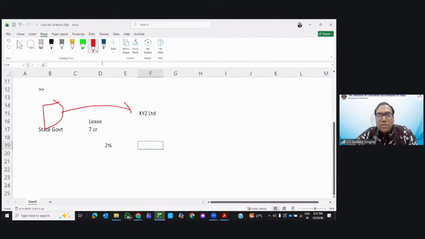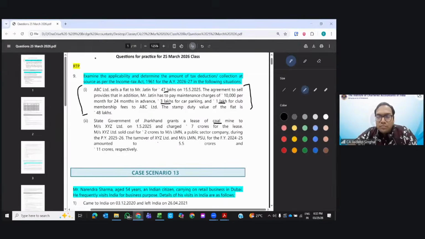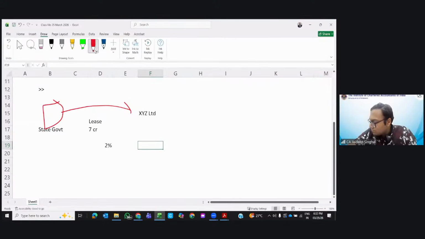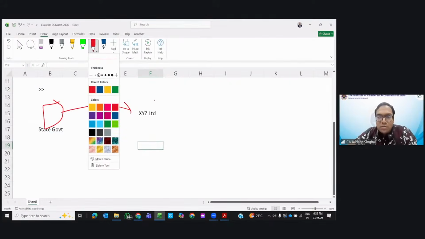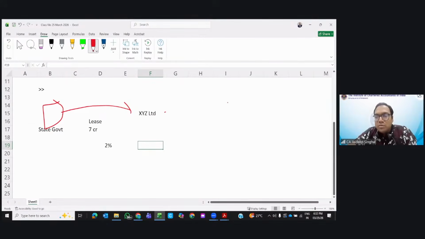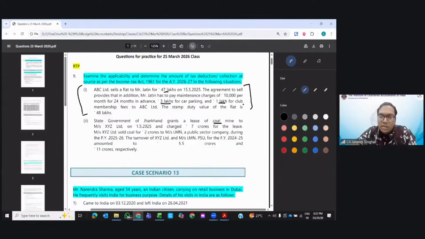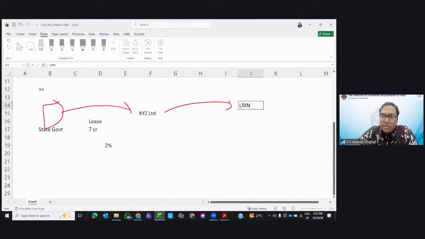Next. XYZ sold coal for 2 crore to a PSU. They have further sold 2 crore worth of coal to a PSU named LMN. Now whether TCS will be applicable or not here?